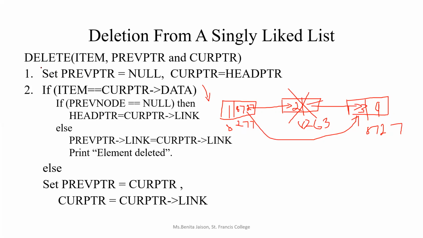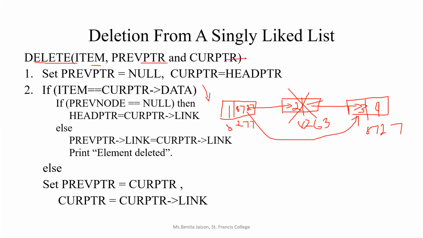Again, from the beginning, I'll just explain. Delete is a function which is called from the main, and in that we are passing the item to be deleted, previous pointer and the current pointer. Got it? So here you are searching and deleting from the existing linked list. We are first finding which node to be deleted. We are not giving the number of the node to be deleted. We are just giving the data to be deleted, right?